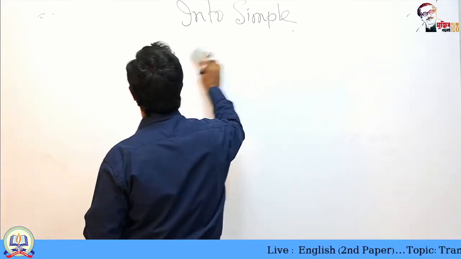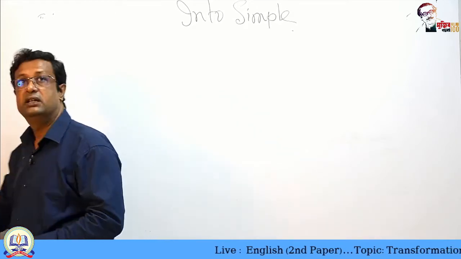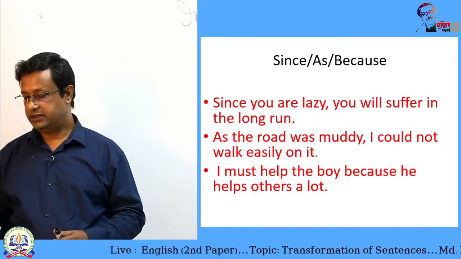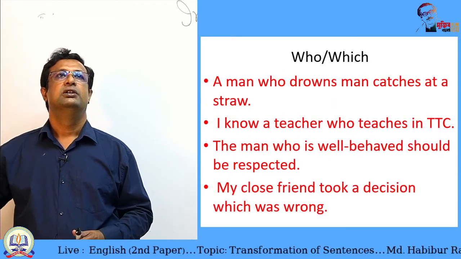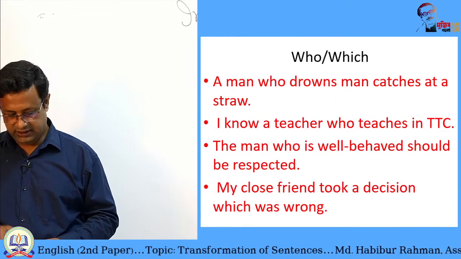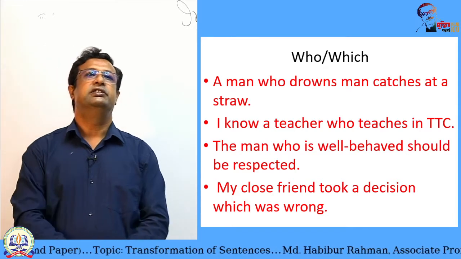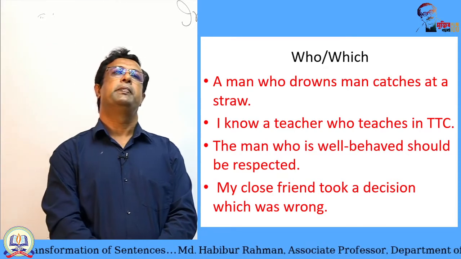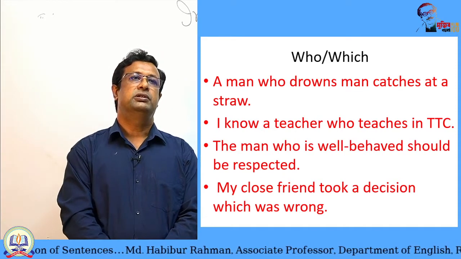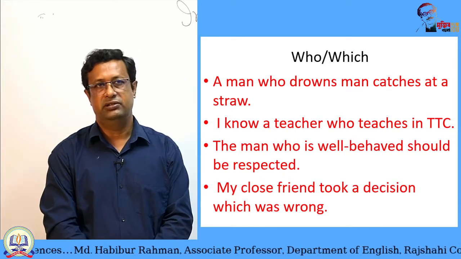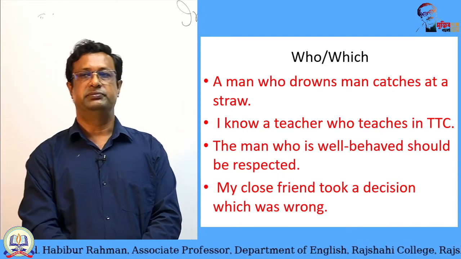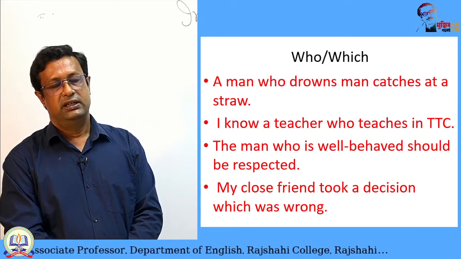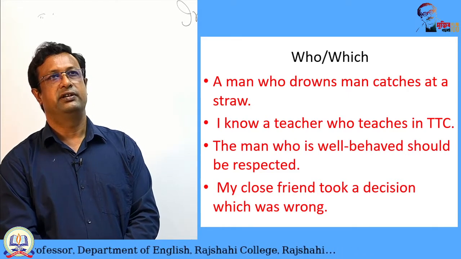Now you see another thing, that is, who, which, that, the relative pronouns. In relative pronoun sentences, the clauses are usually adjective clauses, but in an adjective clause there is not always an adjective. They are modifiers of a noun.